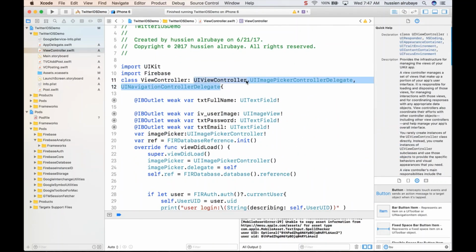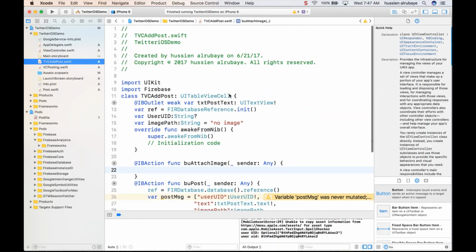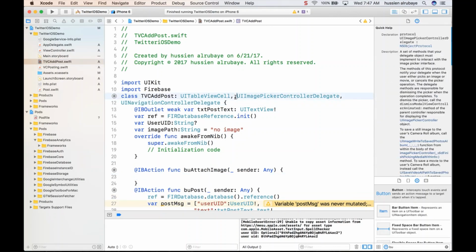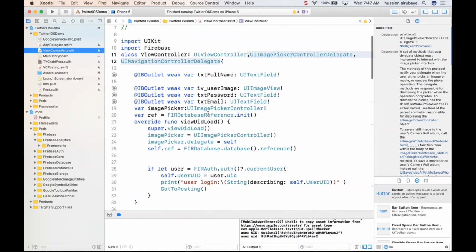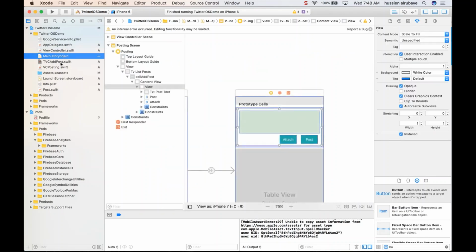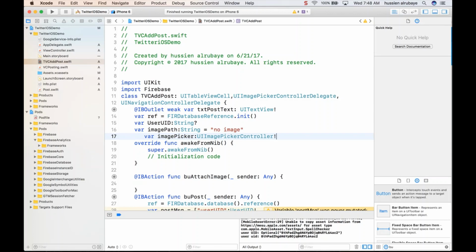So first of all, we need to import these two libraries. Okay, take them and go back here and say, hey, these two libraries need to be implemented. Then the second thing, if I go here, I see we have this instance for the picker view. So you could go here and say, hey, picker view, this is the instance from that picker view, and what I want to do is this.